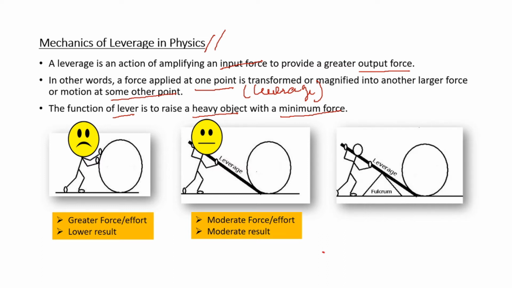Whereas in the third chart, the person acts smart. Here, along with the iron rod, he also uses a fixed wooden object called a fulcrum as a lever to push the heavy object. And because of this, the person exerts a lower force and achieves the desired result. This action of using an iron rod with the help of a fulcrum to lift a heavy object by exerting a lower force is called leverage in physics.